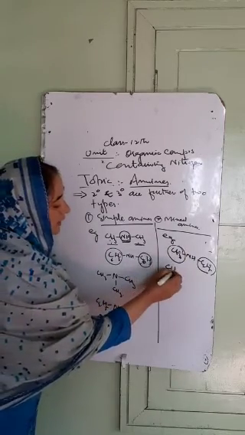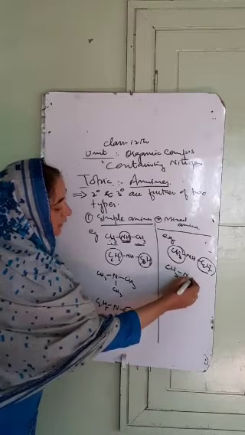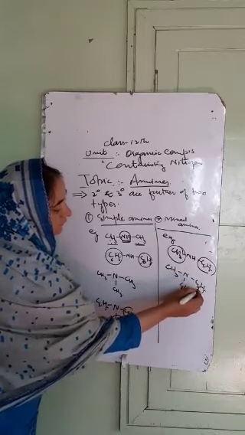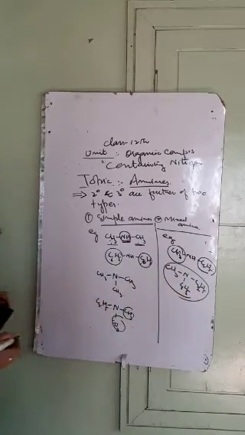Similarly, we have CH3, C6H5 and C2H5. Such amines, where the nitrogen of the amino group is attached to different alkyl or aryl groups, are called mixed amines.